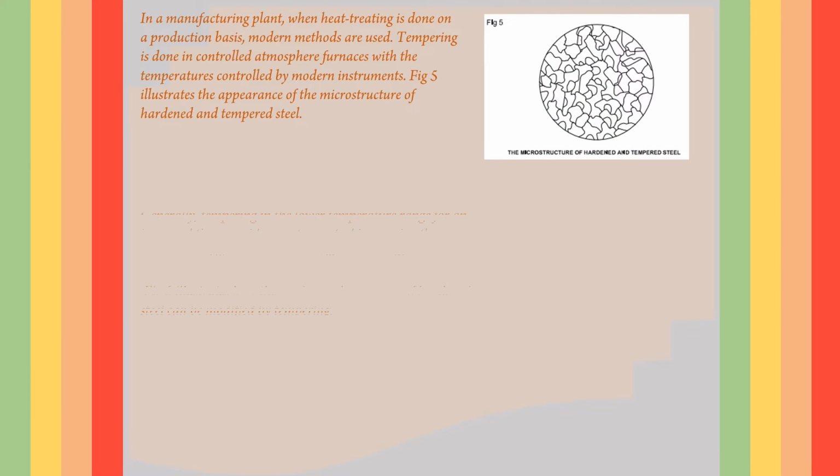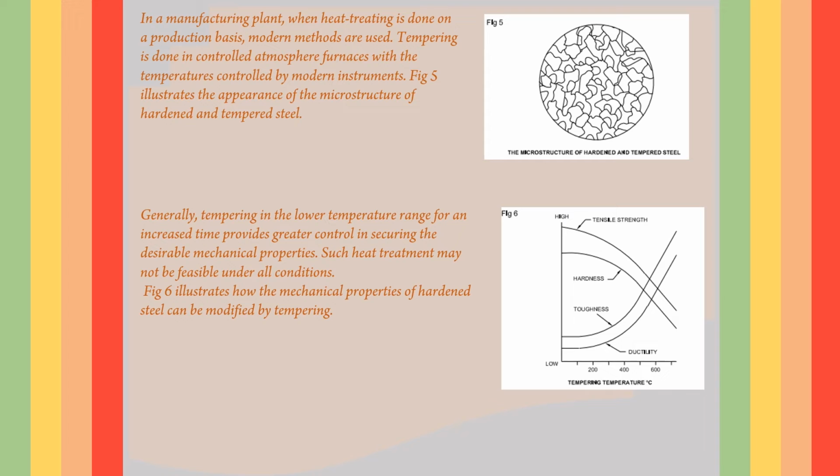In a manufacturing plant, when heat treating is done on a production basis, modern methods are used. Tempering is done in controlled atmosphere furnaces with temperature controlled by modern instruments. Figure 5 illustrates the appearance of the microstructure of hardened and tempered steel. Generally, tempering in the lower temperature range for an increased time provides greater control in securing the desirable mechanical properties. Such heat treatment may not be feasible under all conditions. Figure 6 illustrates how the mechanical properties of hardened steel can be modified by tempering.